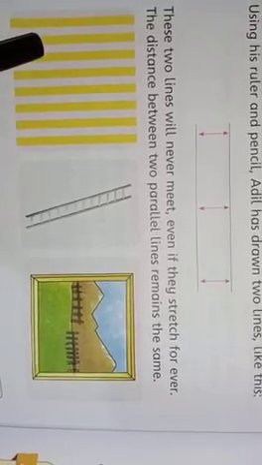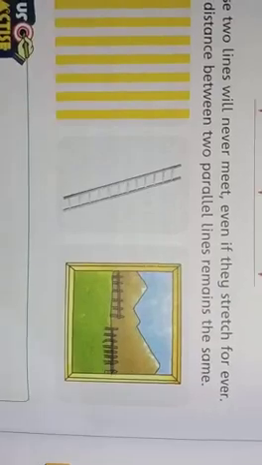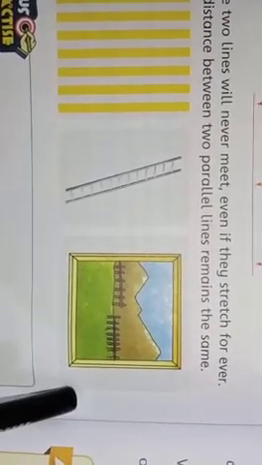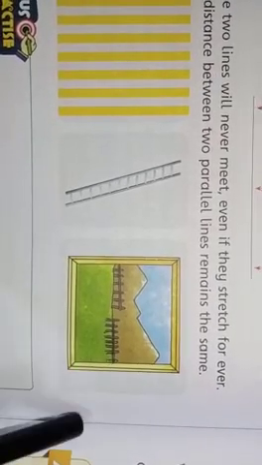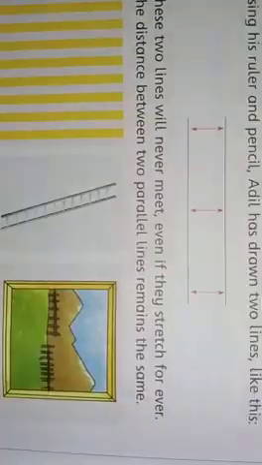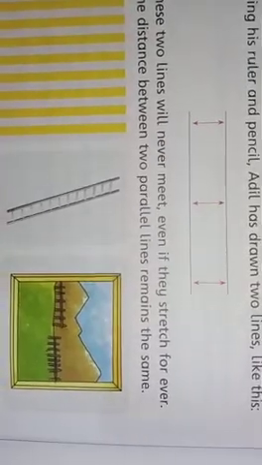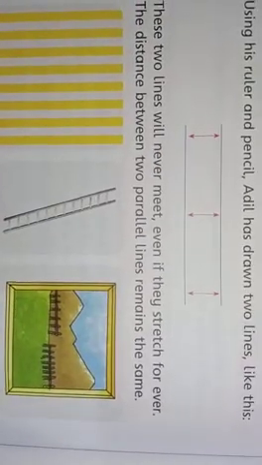Look at these lines. These are parallel lines. These also are parallel lines. If we stretch them, they will never meet or intersect at any point. So the distance between 2 parallel lines always remains the same and they will never intersect or meet at any point.